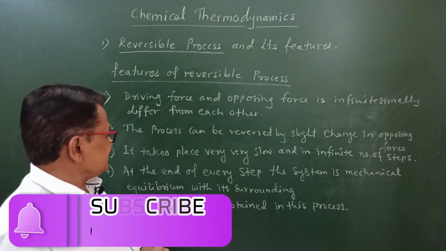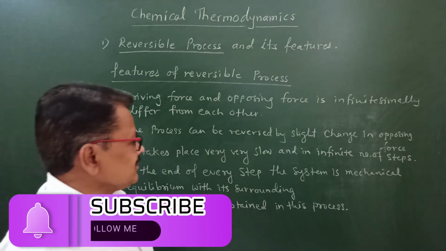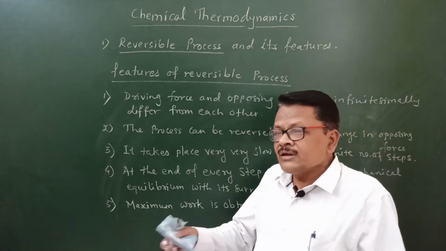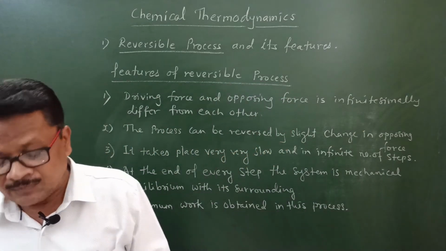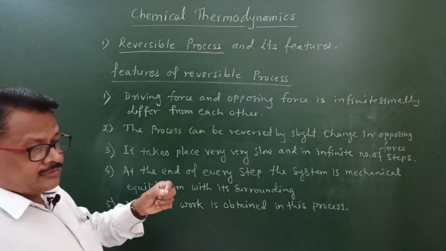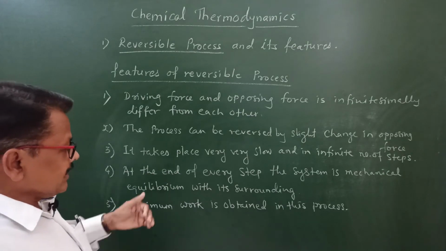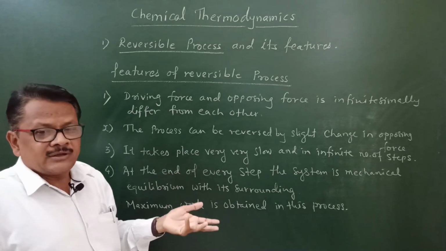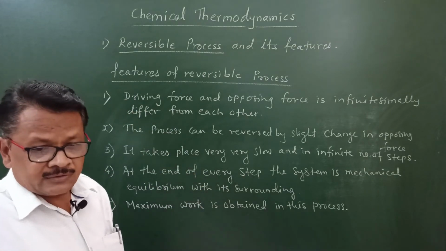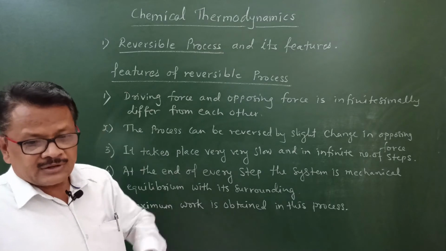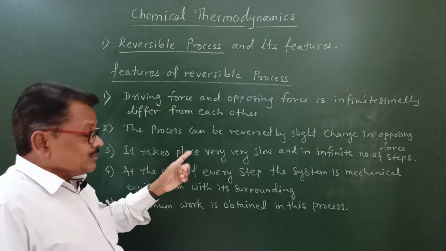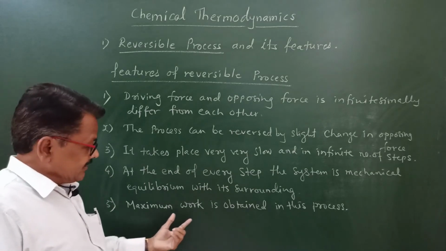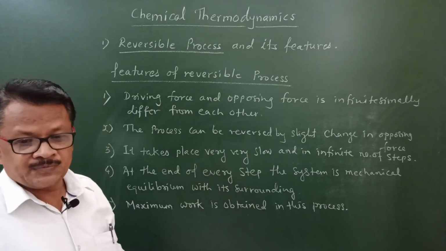In the third feature, this reversible process takes place very slowly and in an infinite number of steps. Already this process is very slow, and then it takes place in an infinite number of steps. We don't know how many steps take place in this reversible process. Due to that infinite number of steps, the fifth feature is there: maximum work is obtained in this process.